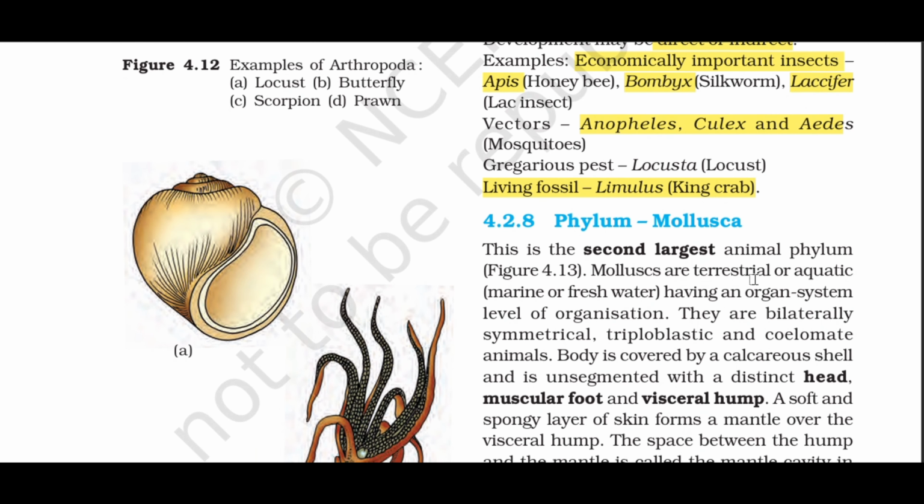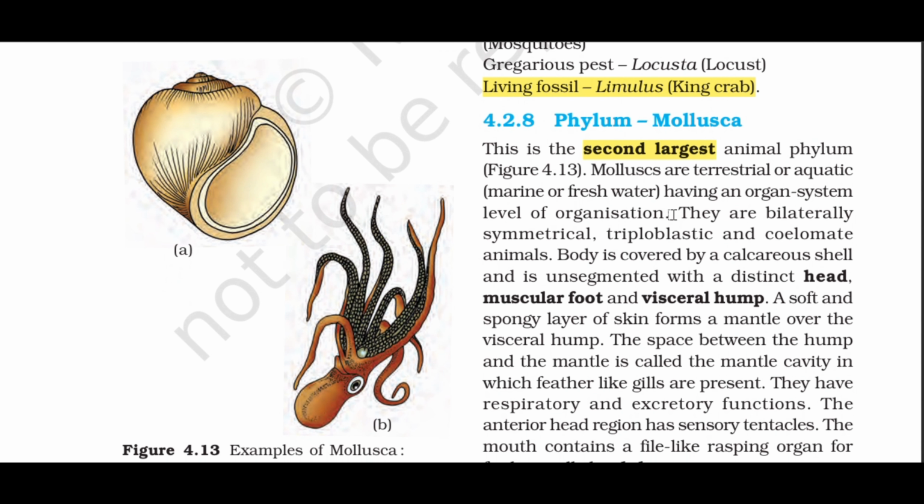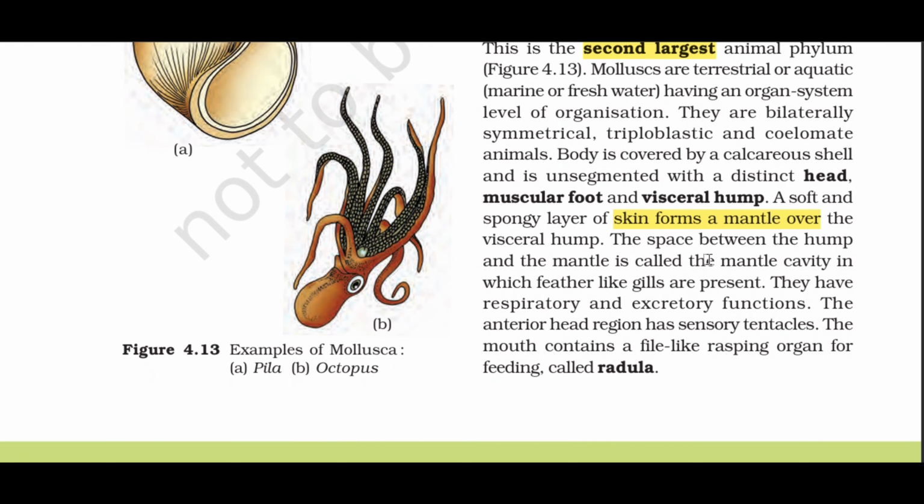4.2.8 Phylum Mollusca. This is the second largest animal phylum, Figure 4.13. Mollusks are terrestrial or aquatic, marine or freshwater, having an organ system level of organization. They are bilaterally symmetrical, triploblastic and coelomate animals. Body is covered by a calcareous shell and is unsegmented with a distinct head, muscular foot and visceral hump. A soft and spongy layer of skin forms a mantle over the visceral hump. The space between the hump and the mantle is called the mantle cavity, in which feather-like gills are present.